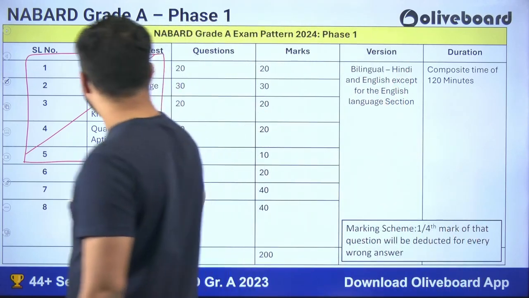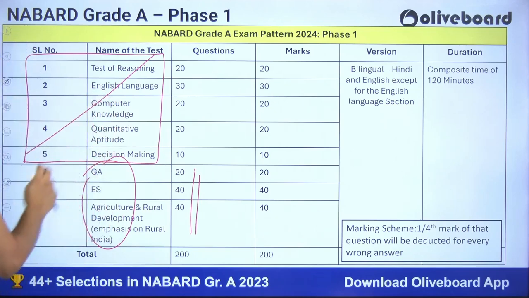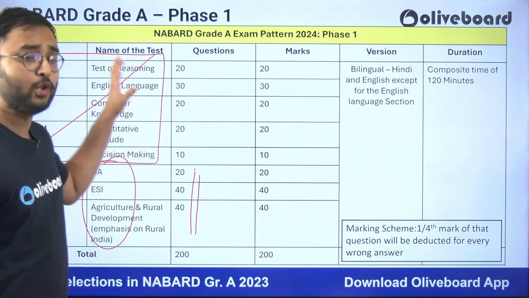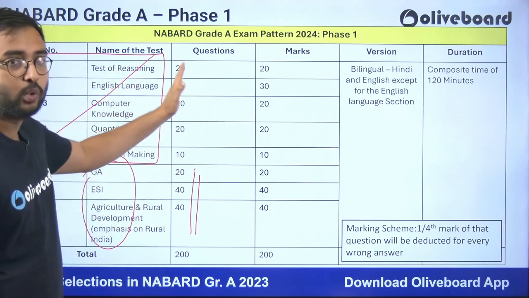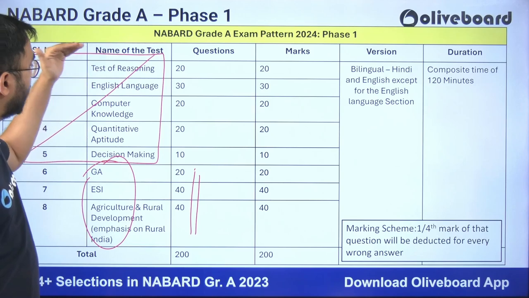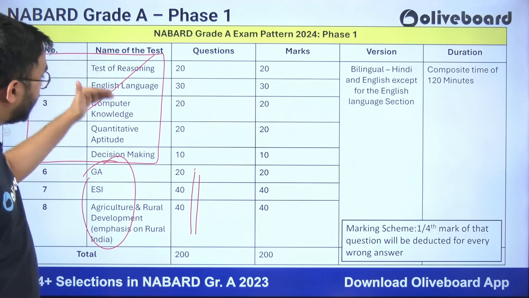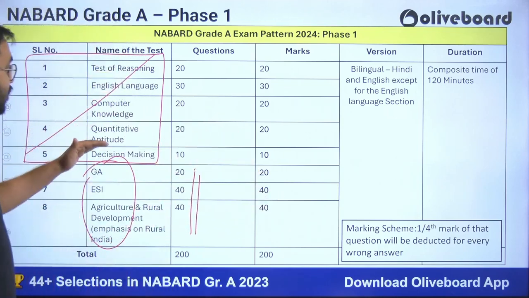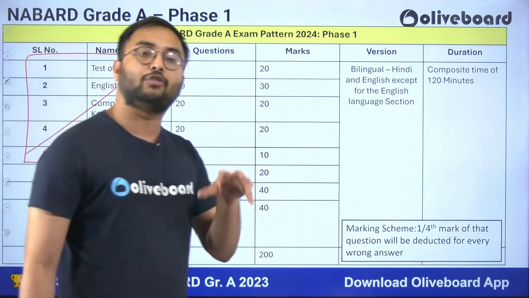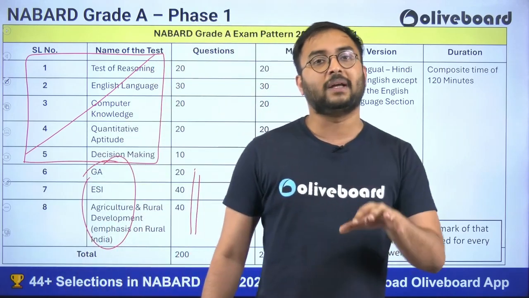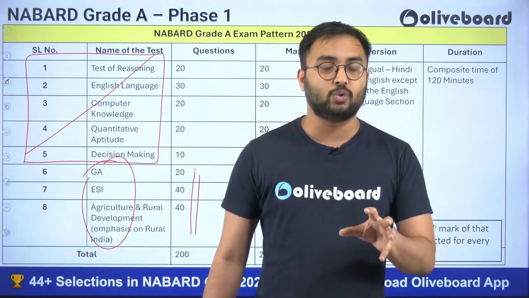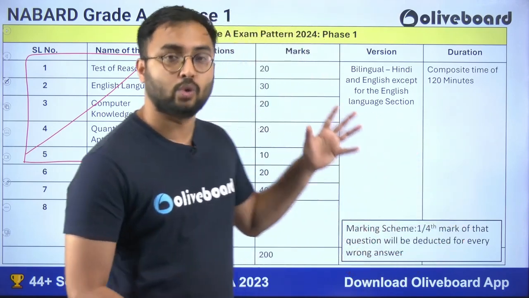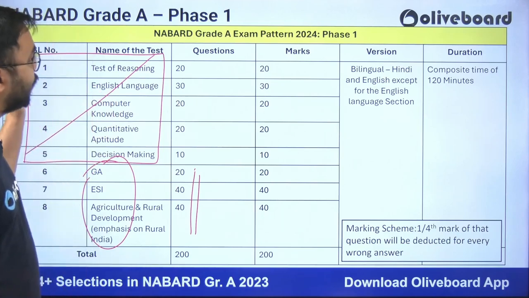When it comes to qualifying sections, reasoning, English, computer knowledge, quant and decision making, here if you see the cutoffs which I will show you for the last 3 years, you will understand that the cutoffs are very easy to clear. You just have to give equal weightage as well as dedication to each of these sections. It should not be that you concentrate on one section and not on the other. All of these sections are very important. There have been times in NABARD, for example in 2020, when many people ignored computer knowledge, and there were maximum students who failed in computer knowledge itself. So computer seems to be a very easy subject, but it can actually fail you in your phase 1 exam.